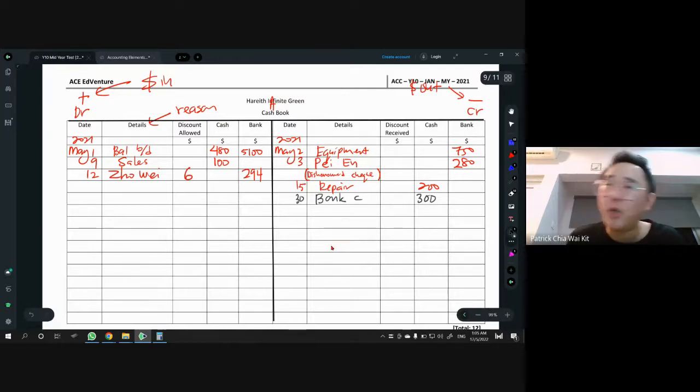Am I done yet? No. If you do it like this, you only get 1 mark. Don't forget you have to do the other side also. So the other side, money in. Which account got more money? The bank account got more money. So 300, same amount, put in the bank account. And the details, which is the reason where the money came from, is cash. So cash C on the 30 May. That's how we do this. Easy, right? So everything is done.